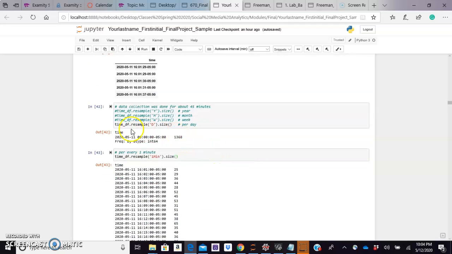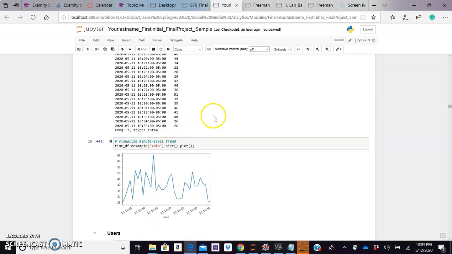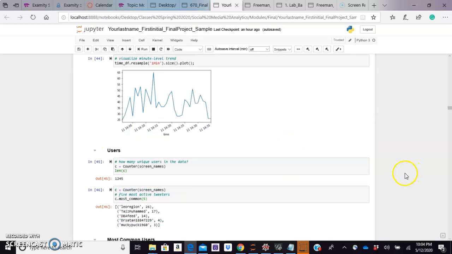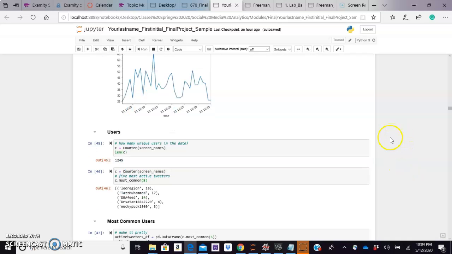So just to kind of give us a time sample, like I said, about 45 minutes. Here's the number of tweets per minute. And I wanted to visualize this trend, and it's not a smooth representation. It jumps around quite a bit, which I found rather interesting. So, you can definitely see there's some peaks and valleys in the usage by minute on how many tweets are updated on Twitter.